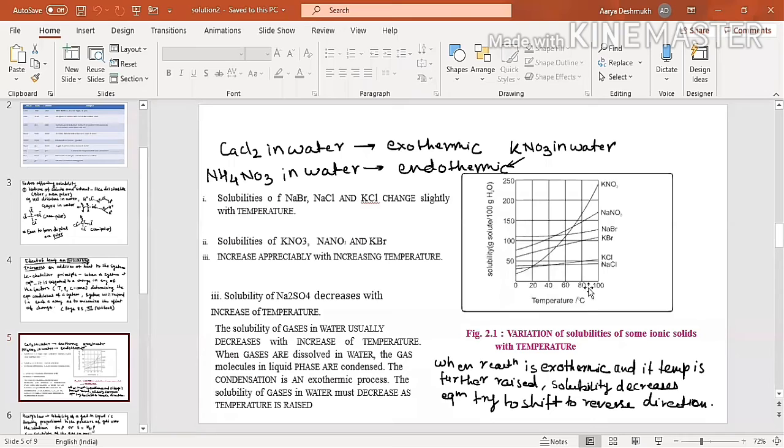This is the graph between the temperature and the solubility. 100 gram water मध्ये per gram किती dissolve होतं. Slightly with the temperature. Now solubility of KNO3, NaNO3, and KBr increase appreciably. Now where are these? This is KNO3. बघा किती जास्त त्याची solubility झाली आहे. 250 ग्रॅम सोल्यूट 100 ग्रॅम मध्ये डिझॉल्व्ह होत आहे. तसाच तुमचा NaNO3 आणि KBr. So these are the solutes which dissolve appreciably with increase in the temperature. हे बघा हे इथं दिसतंय तुम्हाला. This is KNO3, this is NaNO3, and this is KBr.